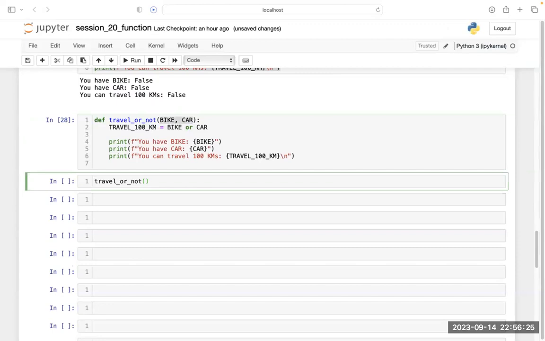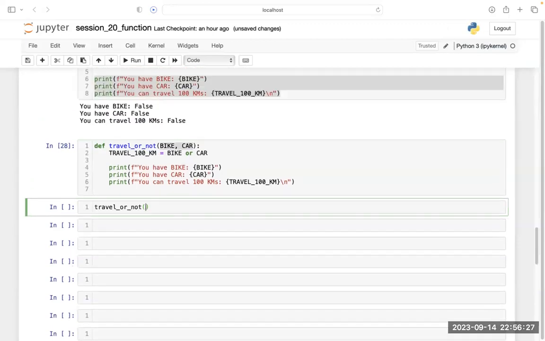So what arguments do you want to pass here? Let's pass first true, comma, true. What does it mean? It means this true will get assigned to this bike, and this true will get assigned to this car. When I'm passing true here as an argument, it simply means this true is getting assigned to bike and this true is getting assigned to car.